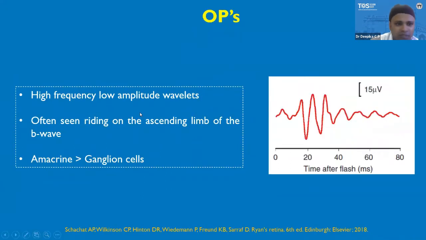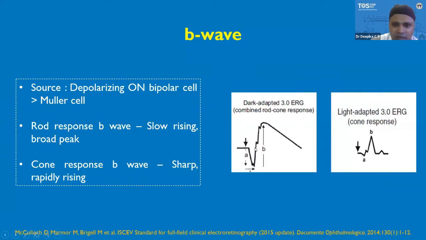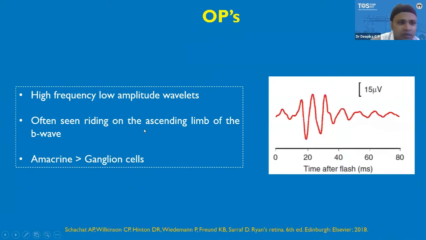Now the oscillatory potentials. Oscillatory potentials are high frequency but low amplitude, 4 to 6 wavelets. They are usually seen riding on the ascending limb of the B wave. We can see in this previous slide figure that these are the oscillatory potentials. The source of the oscillatory potentials is the amacrine cells, and they also denote the activity of ganglion cells.